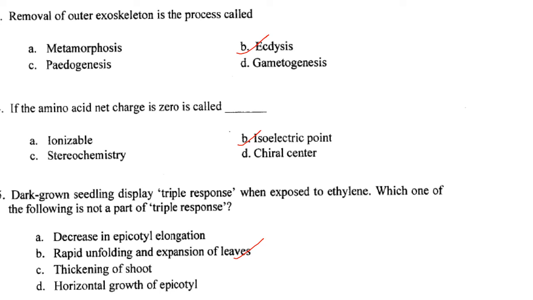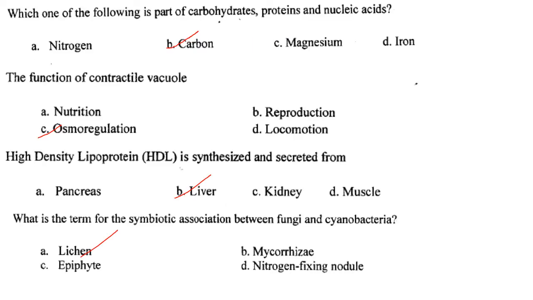Which one of the following is not a part of triple response? So out of the given options, rapid unfolding and expansion of leaf is not a part of the triple response. Then next one. Which one of the following is part of carbohydrate, proteins and nucleic acids? So it is carbon, that is part of carbohydrate, proteins and nucleic acid. The function of contractile vacuole is in osmoregulation.